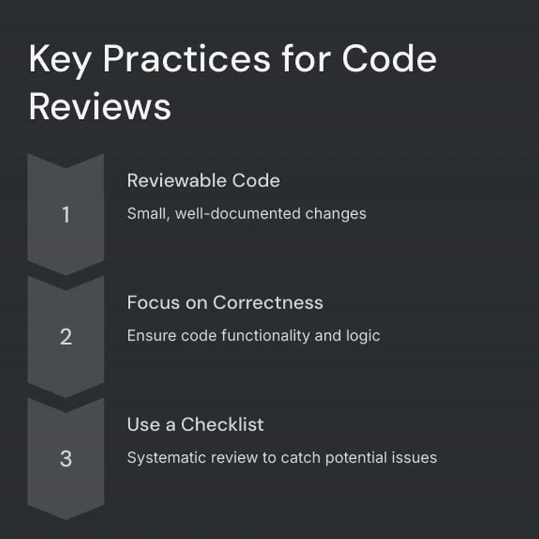To make the code review process as effective as possible, it's important that the code you submit is reviewable. This means making sure that your changes are small, logical, and self-contained. Large, complex changes that make multiple modifications can make the review process difficult and time-consuming. Keeping changes small allows the reviewers to focus on fewer issues at a time, making it easier to understand and validate the changes. It's also important to focus on correctness during code reviews. Check that the code works as expected, handles edge cases, and adheres to the requirements outlined in the task or ticket.